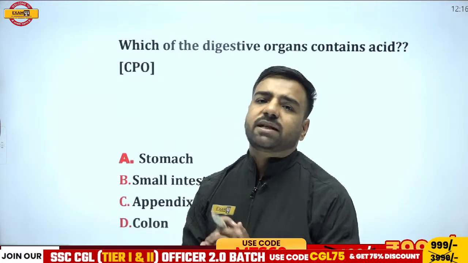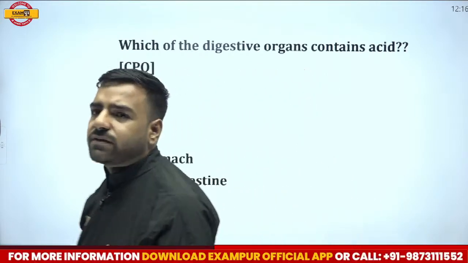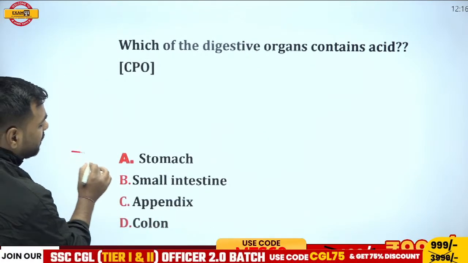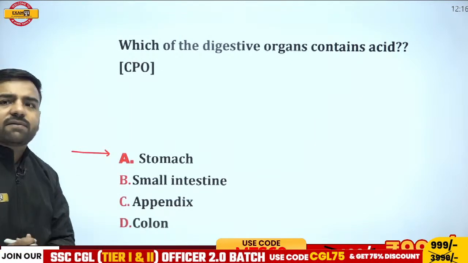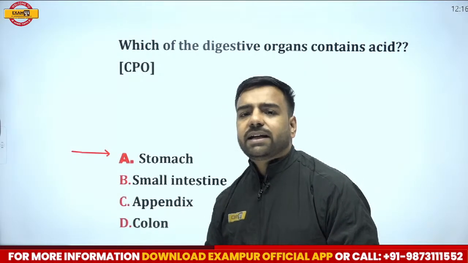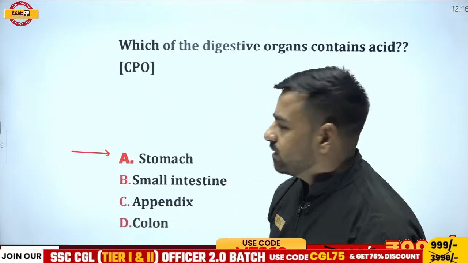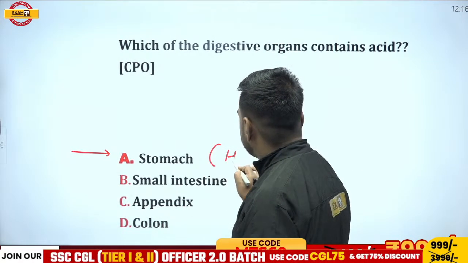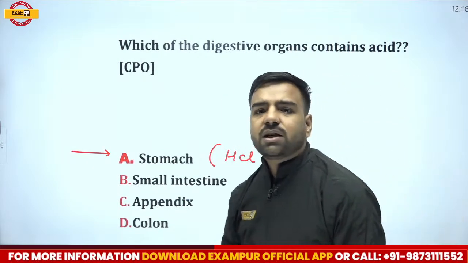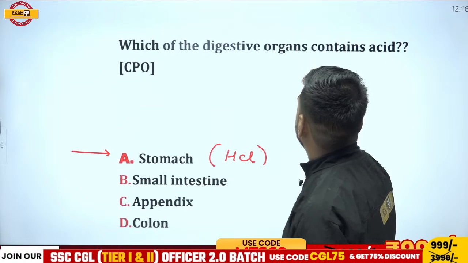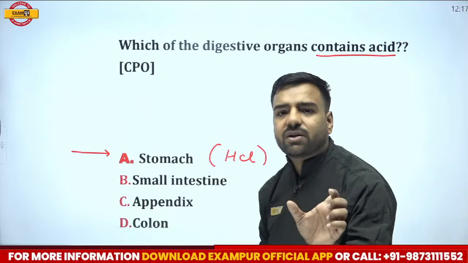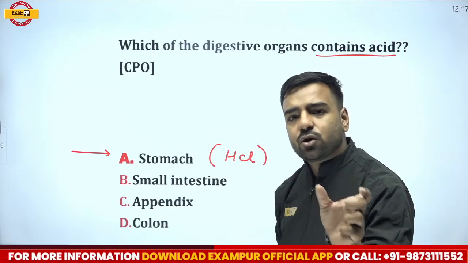Now the acid which is present in our body. If I talk about our digestive system, we are aware that there are several parts. Among them, if I talk about the stomach, this stomach has gastric juice, right? This is asked in the examination, do not forget. We have a stomach, and there's gastric juice which includes HCl as well. And what is HCl? This HCl is actually hydrochloric acid. And the question was again asked, which of the following digestive organs contains the acid? Now which acid? Obviously, this particular acid is HCl, that is hydrochloric acid.